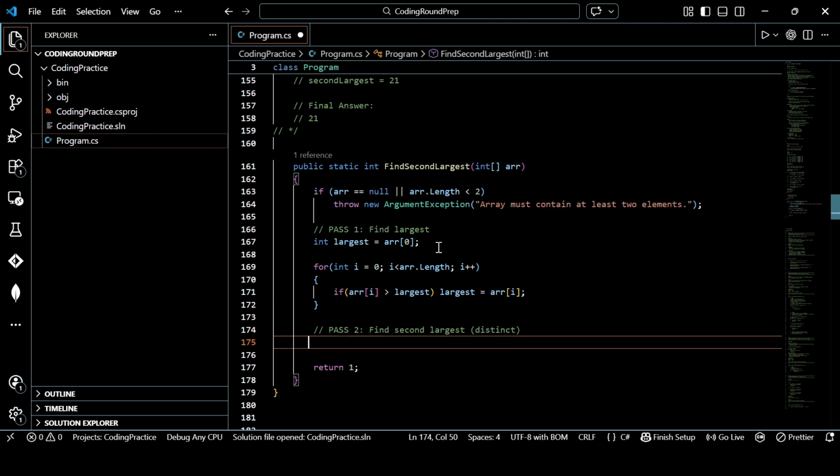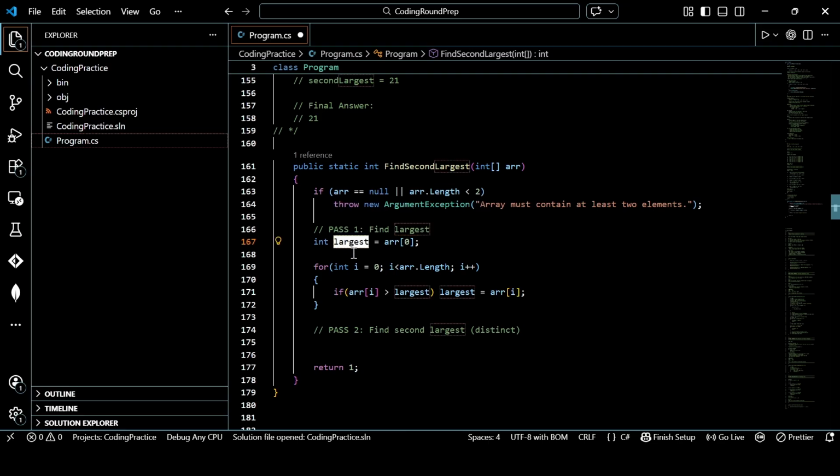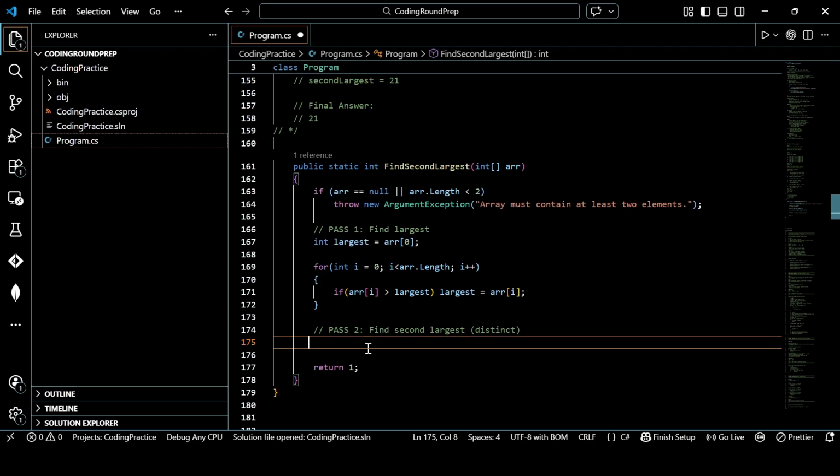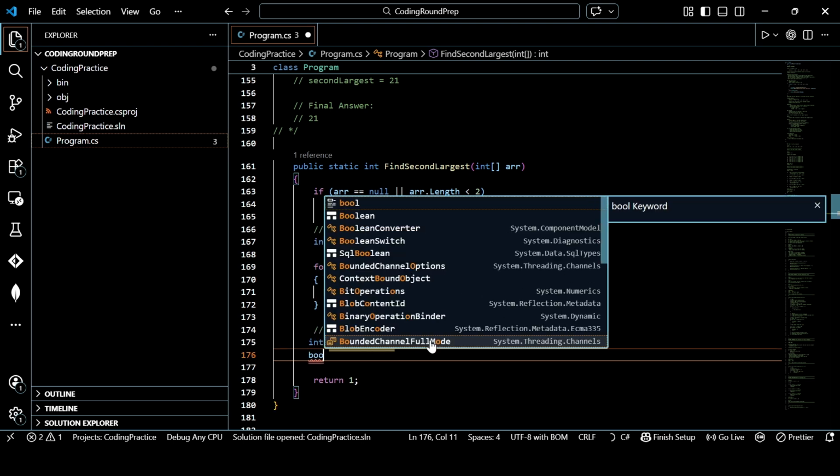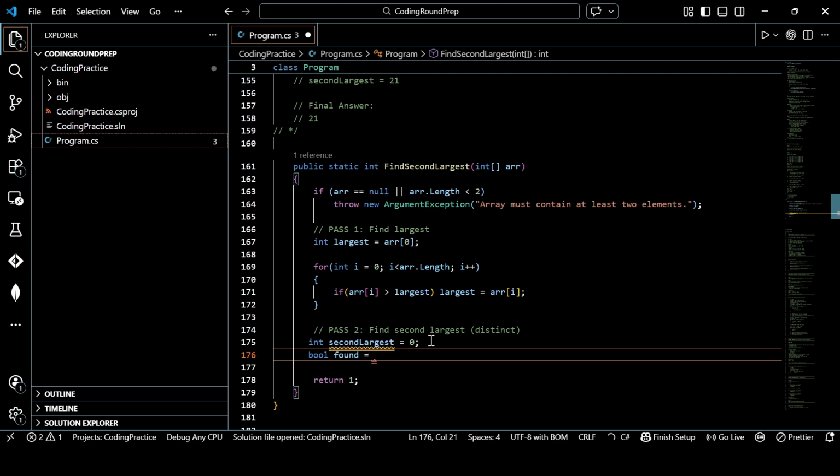Now in the second pass, we will try to find the second largest one. Since we have already updated the largest value, now we have got the largest value here. Now let's see how we check for the second largest. Suppose we consider the second largest to be 0, and let's assume that this array is all non-zero elements. Or you can even consider the first element to be the second largest. That's totally fine too, because at the end of it all, after the condition, we are anyway going to find the solution, right?